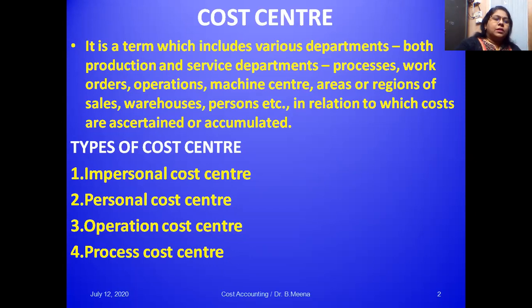It's a cost center which consists of a location or an item of equipment, that is impersonal. Personal cost center is opposite to the impersonal cost center, which consists of a person or a group of persons. Operation cost center is one which consists of those machines and persons carrying out a similar operation.